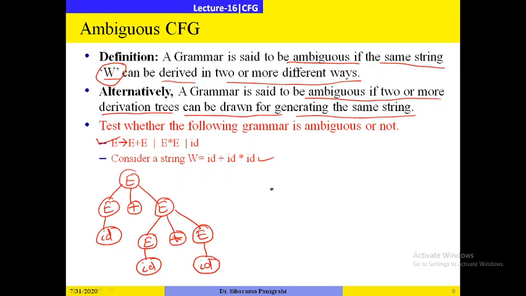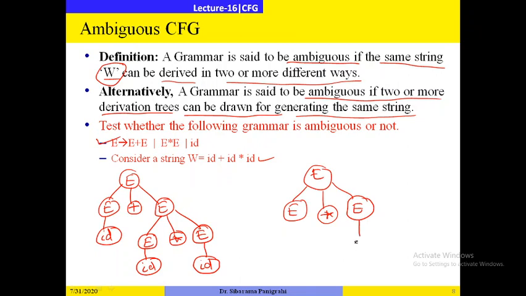Now let us generate another derivation tree which will generate the same string ID plus ID star ID. For example, E gives E star E, and here you notice that you can apply the productions in any order.